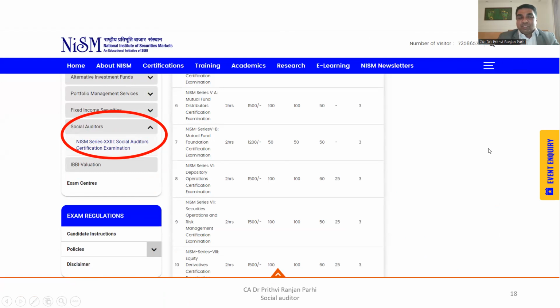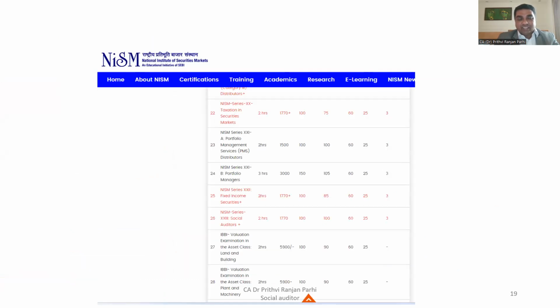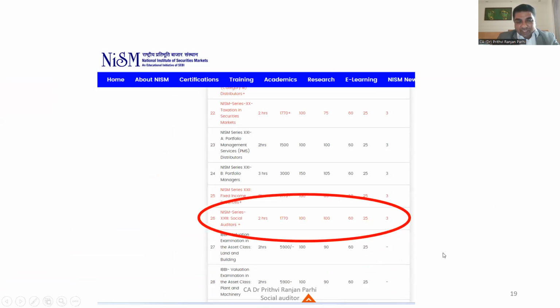One can register himself or herself in the NISM and apply for writing this particular certification examination. Here you see the certification examination details about the 2 hours examination. This is the fee which is discussed. 65 is the passing mark, 25% is the negative mark. Total mark is 100. So one has to be prepared for this.